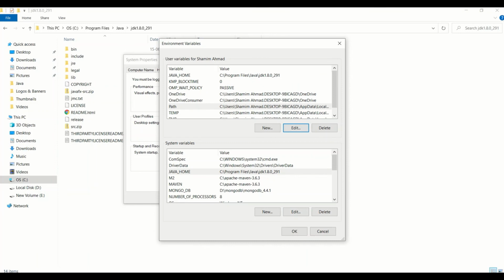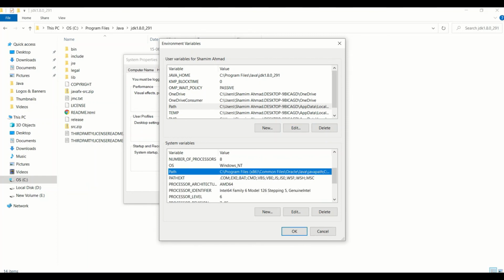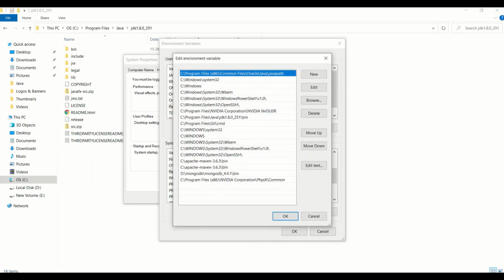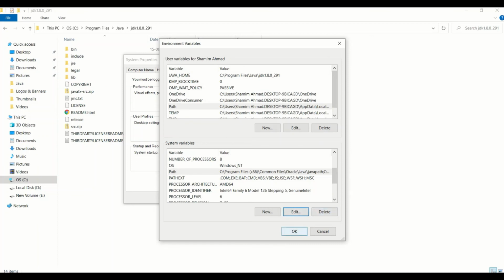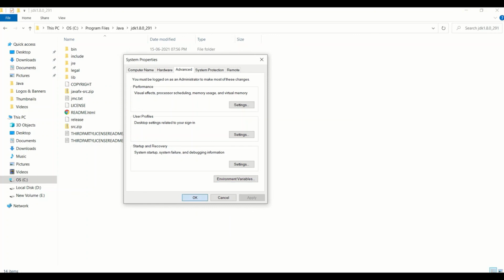Same path goes for the system variable. Press OK and OK here as well.